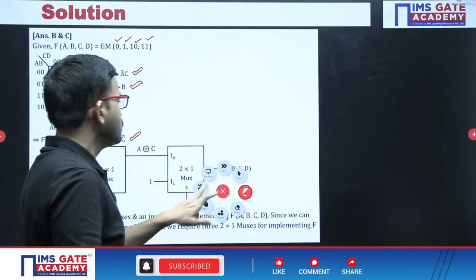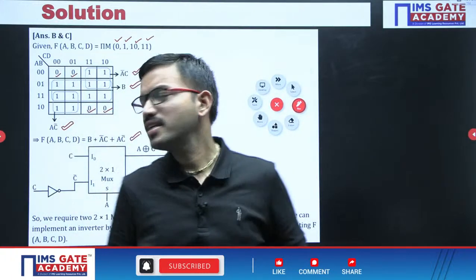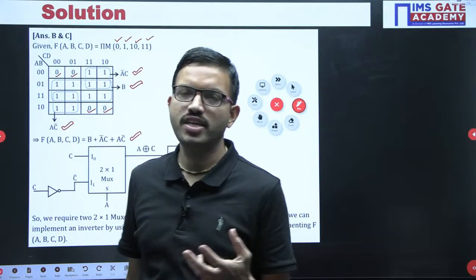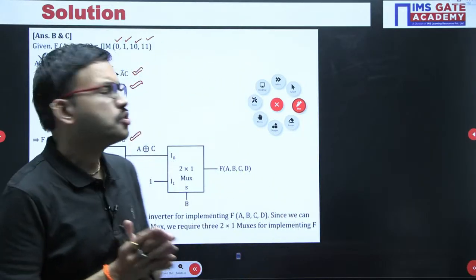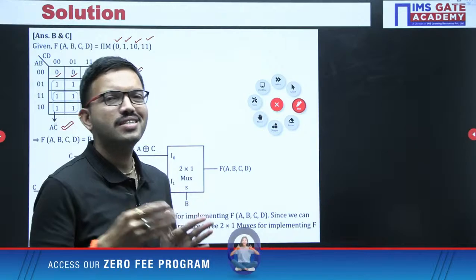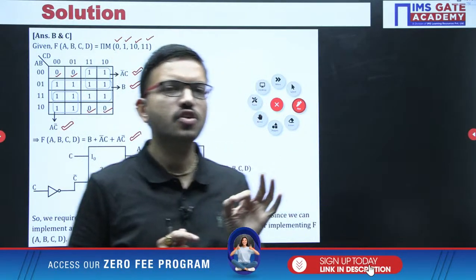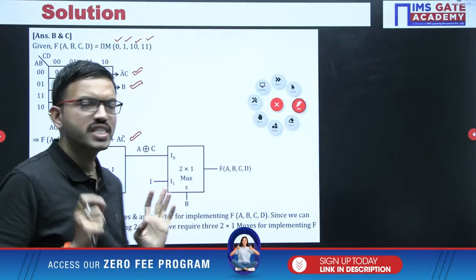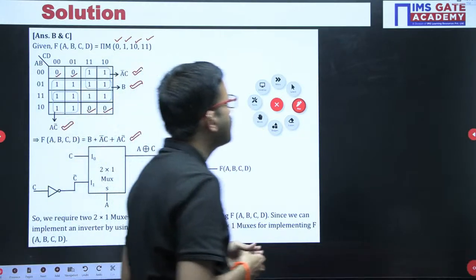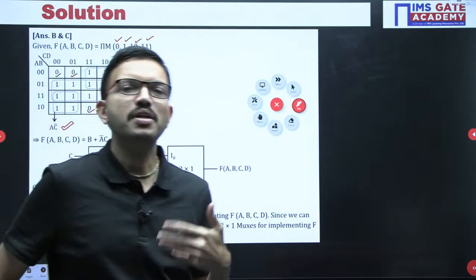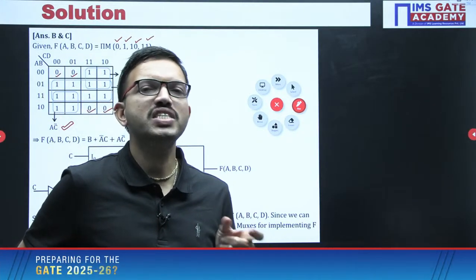Now the question is, for this particular expression, how many 2/1 muxes are required? Like that you are having choices. This question is MSQ based, so whichever choices are correct according to the context, you can choose. It is very simple. First of all, I am giving the easiest approach. Actually this question is related to the topic implementation of logic gates using 2/1 muxes.